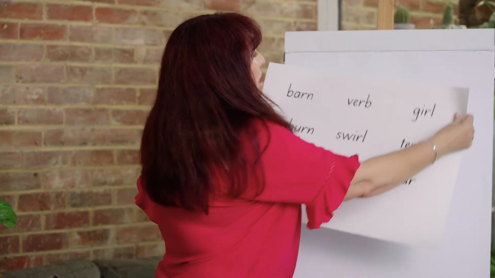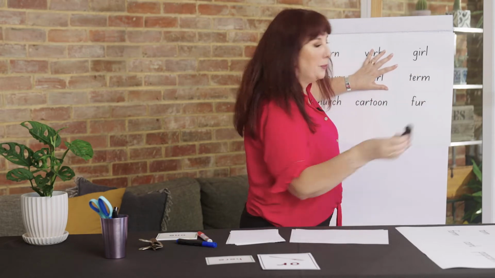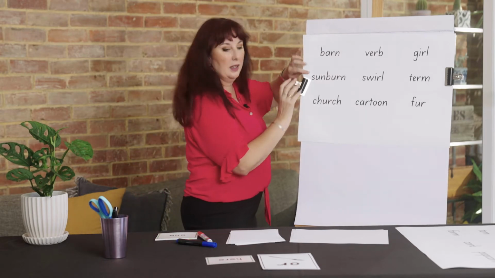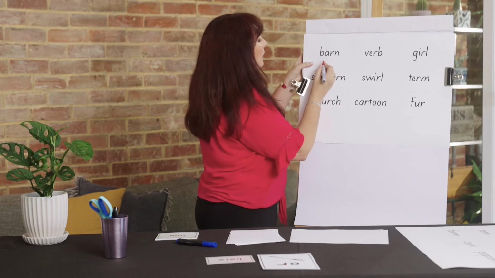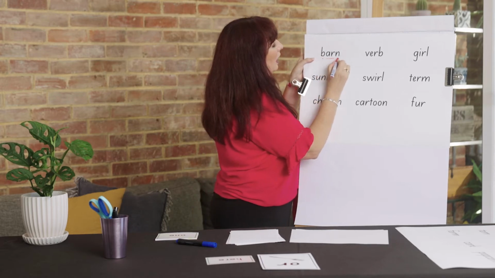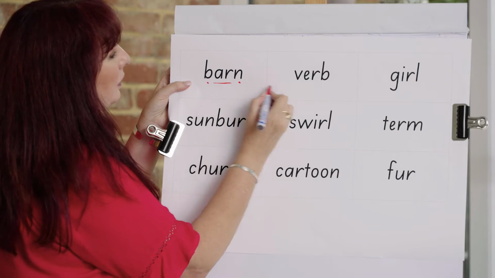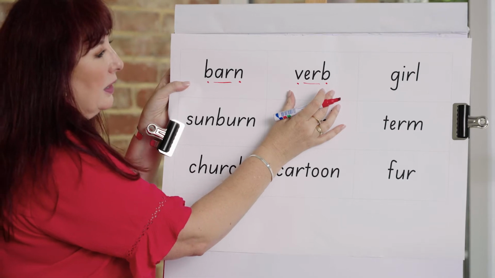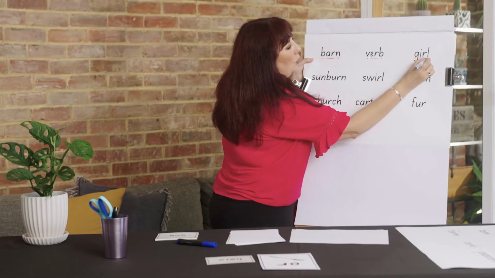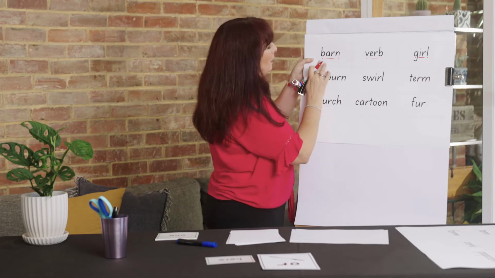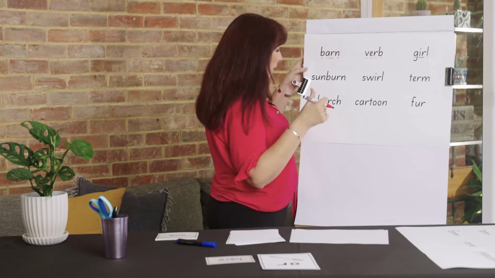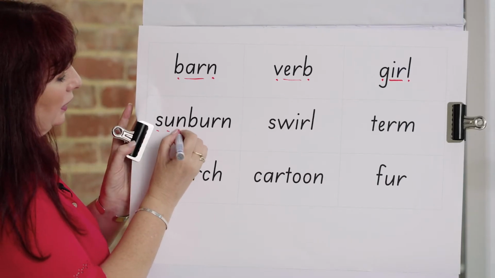Okay, let's have a look at some of those digraphs in some words and do some reading together. Let's start with our first word, barn. Verb, the action part of a sentence. Girl. Barn, verb, girl. Oh, we had this one last time, didn't we?